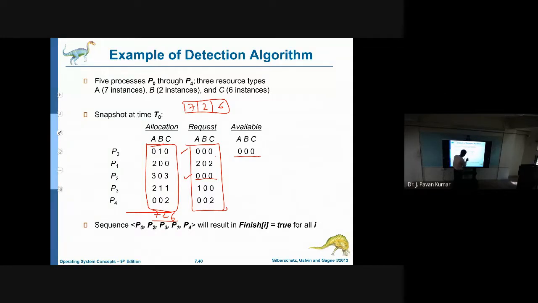Now if you consider, this is the sequence in which all processes will be able to finish their execution. That is P0. P0 does not require any more resources. Next, P2 also does not require any. Whenever we complete P0, automatically the allocated resources will be added to available.